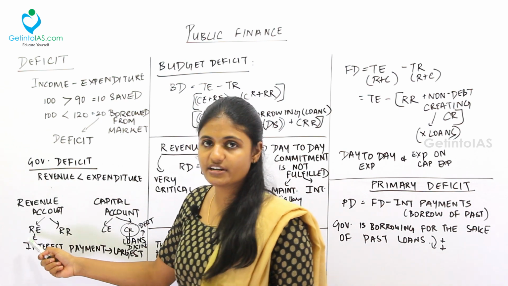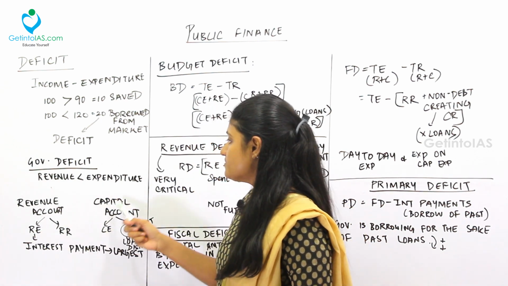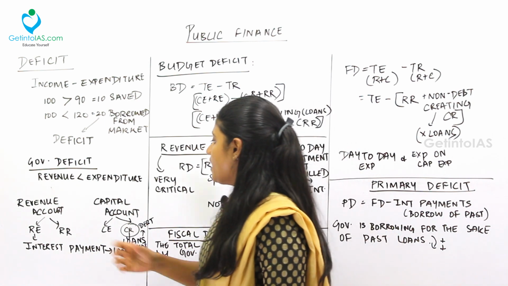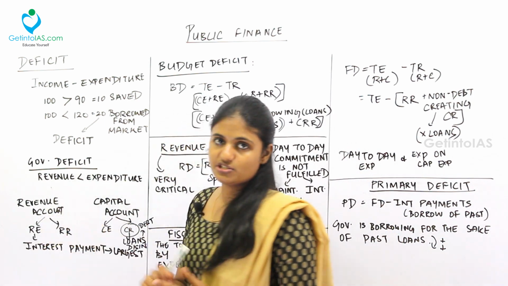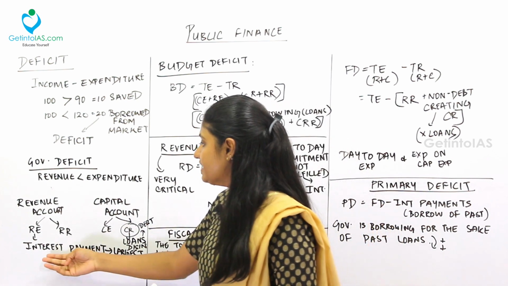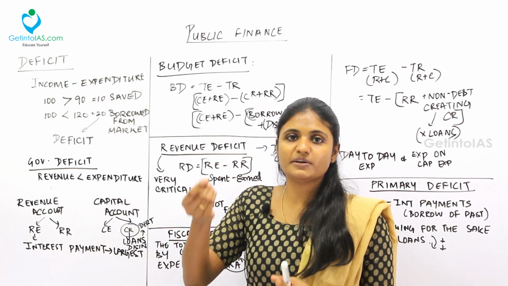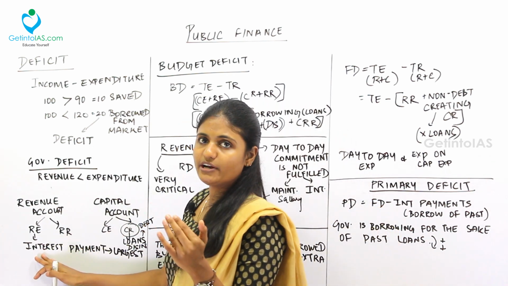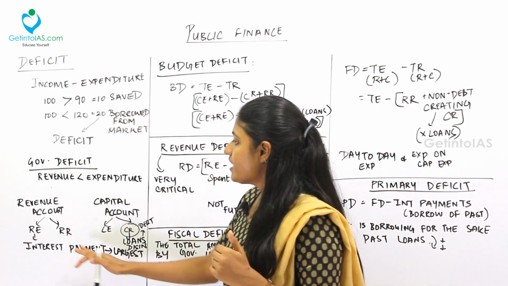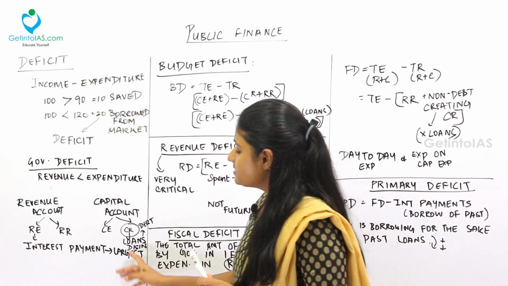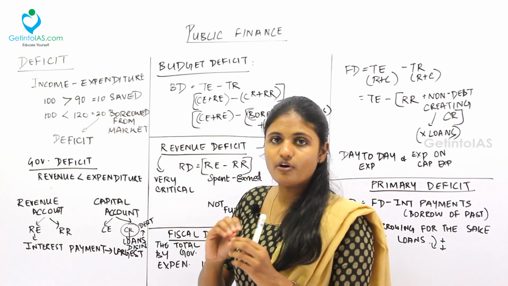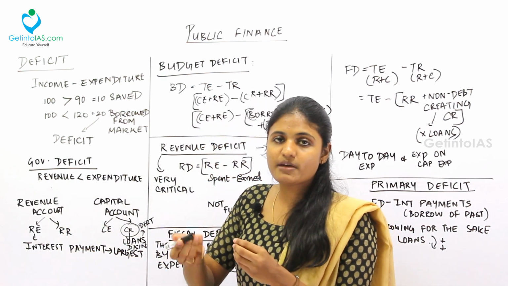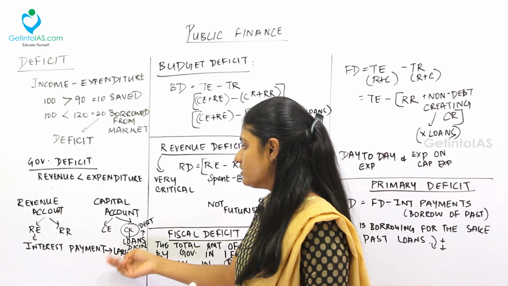So already we dealt with the last topic, that is the revenue account, capital account. Inside the revenue account we have the revenue expenditure and the revenue receipts. Inside the capital account we have the capital expenditure and the capital receipts. Now see, under the revenue expenditure we have the interest payment. I already told you all, revenue expenditure is recurring, day to day periodicals. So daily the government tends to pay interest for the loans borrowed. Fine. That is revenue expenditure, and this is the largest expenditure of all. Inside the revenue expenditure, the government's interest payment, day-to-day payment, is the largest of all the expenditure.